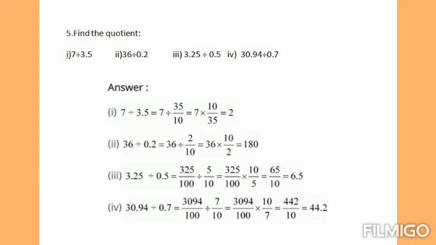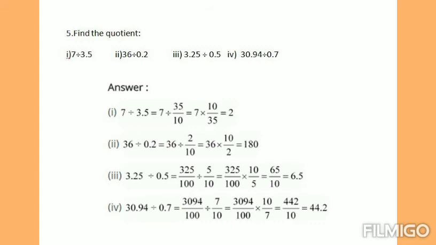Similarly, the next question is 36 divided by 0.2. 36 is a whole number. Consider as it is, and division next 0.2. So we have one place after the decimal point. So we must have 10 over 1 in the denominator. So that 0.2 can be written as 2 by 10. Okay, now change the division into multiplication and write the reciprocal of 2 by 10, that is 10 by 2. Now if you cancel 10 and 2 by 2 table, 2 one time, 10 5 times. Then if you multiply 36 by 5, you will get answer 180.